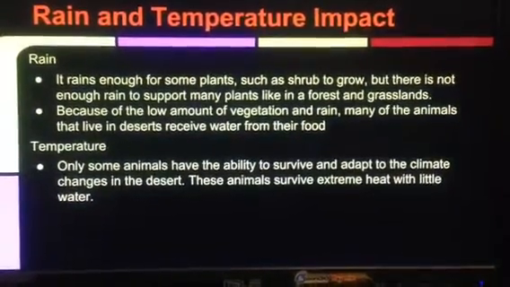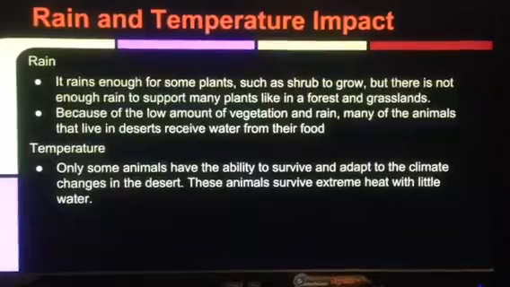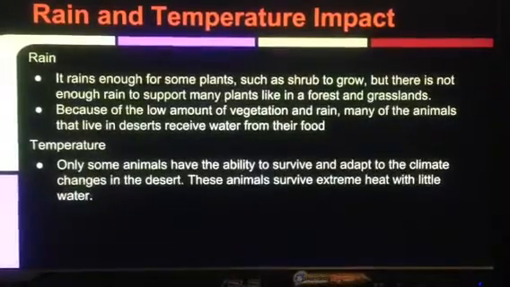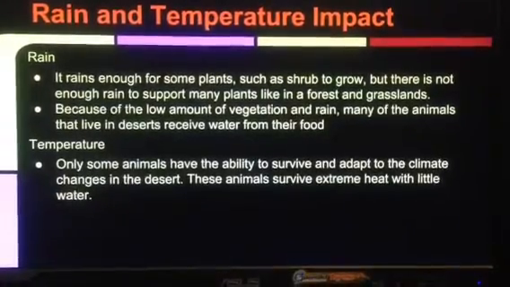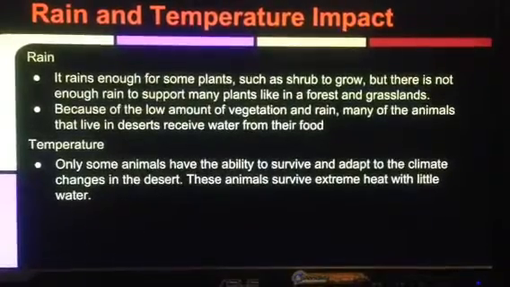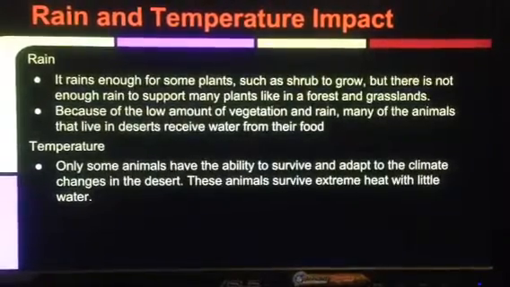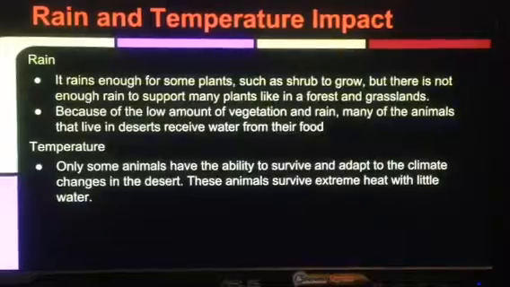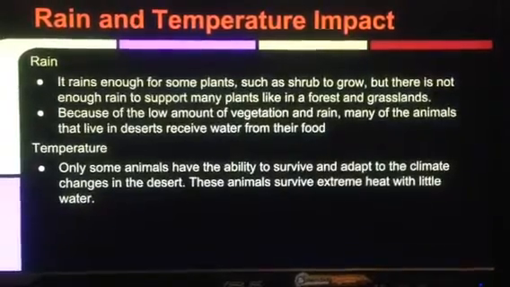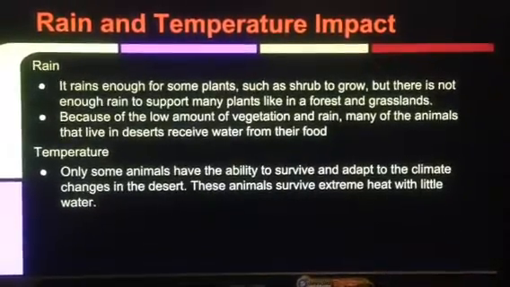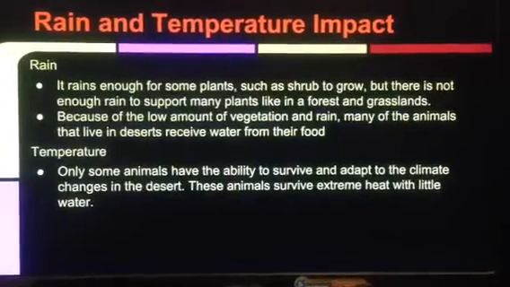For deserts, it rains enough for some plants and shrubs to grow, but there's not enough to support plants like forests and grasslands. There's low amounts of vegetation, and many of the animals that live in the deserts receive water from their food, and only some animals have the ability to survive and adapt to the climate changes in the desert.